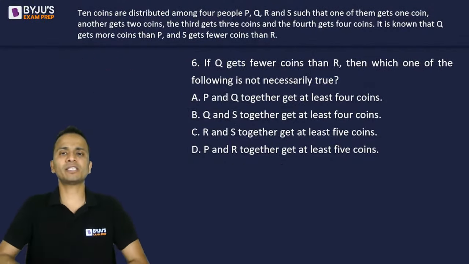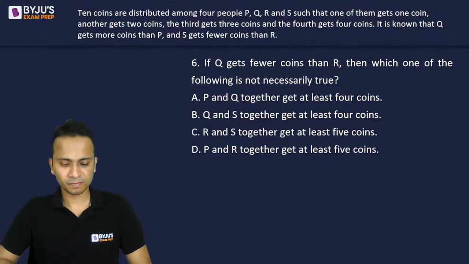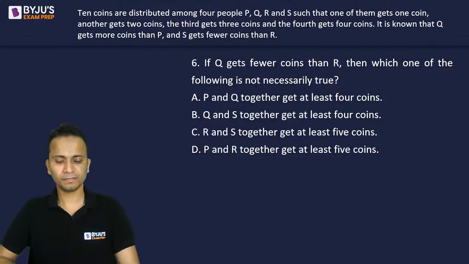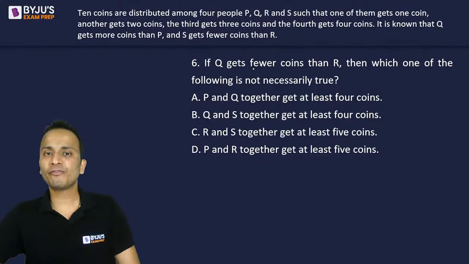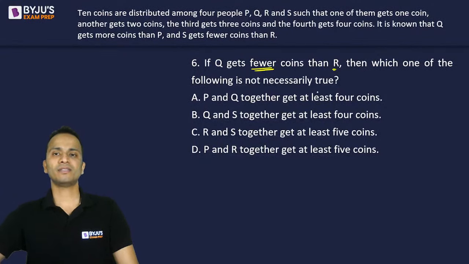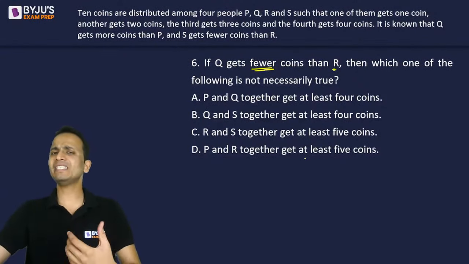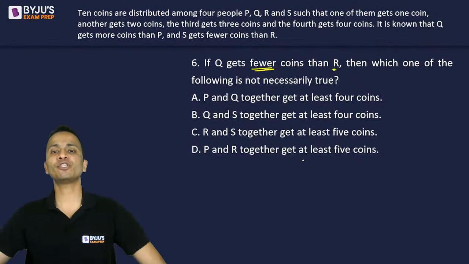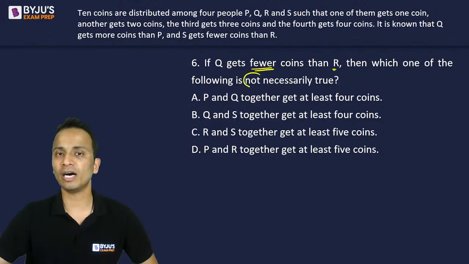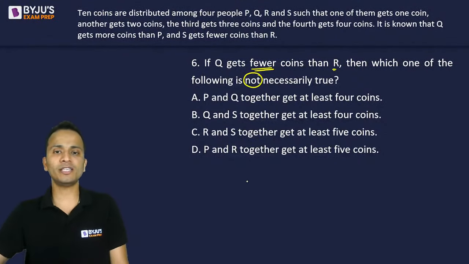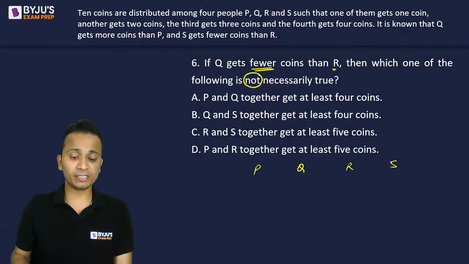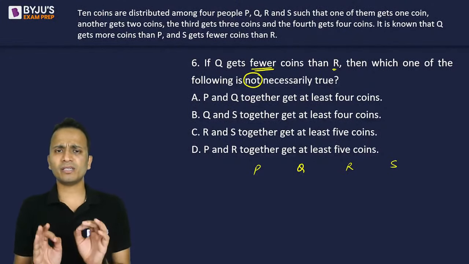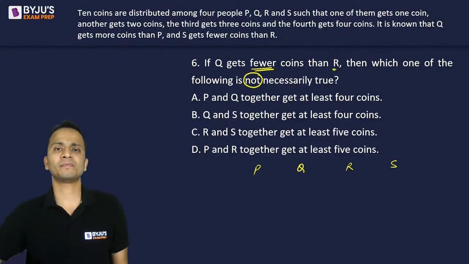Next question, question number 6, based on the same set of information. Now it says that if Q gets fewer coins, fewer means lesser coins, than R, then which of the following is, careful, careful, which of the following is not necessarily true? So the way I have made the cases in the previous questions, try to make the cases in a similar manner.